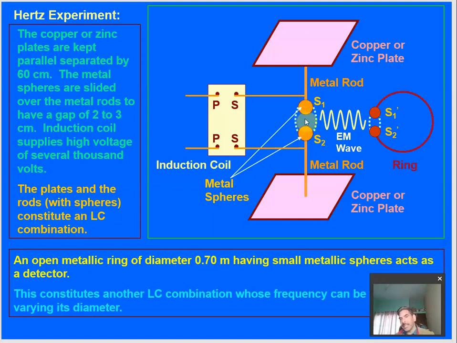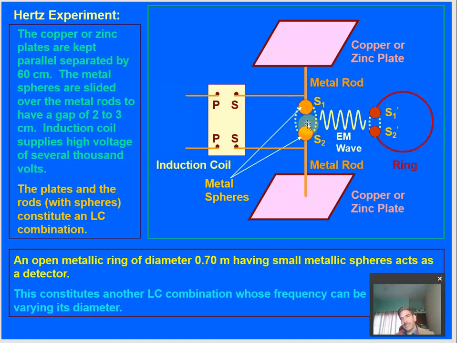But this changing magnetic field is perpendicular to this direction. So if we take this as the plane of paper on which this diagram is drawn, then the magnetic field will be coming outward and going inward, meaning perpendicular to the electric field. So the changing electric field is creating the changing magnetic field. Both exist together, and these create an electromagnetic wave.